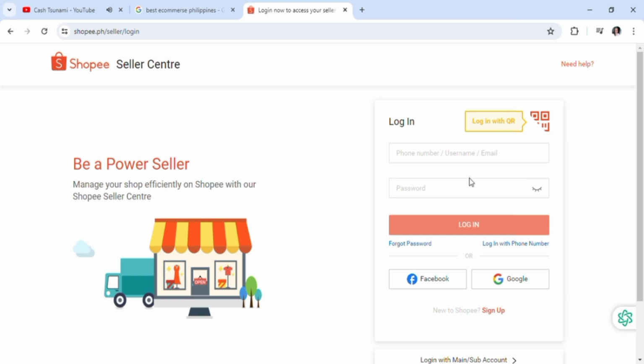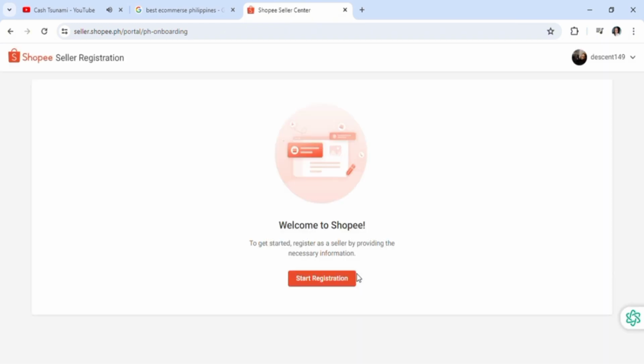So Shopee is absolutely the best when it comes to selling products online and giving you a good platform. So that's basically it for Shopee. Again, I'm going to be introducing a bunch of sites here, and Shopee is very similar to Shopify. I'm going to be showing you each site so you can decide which to use.